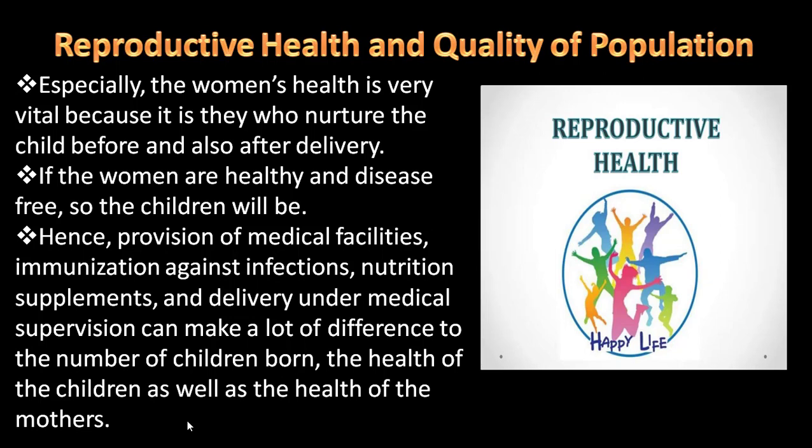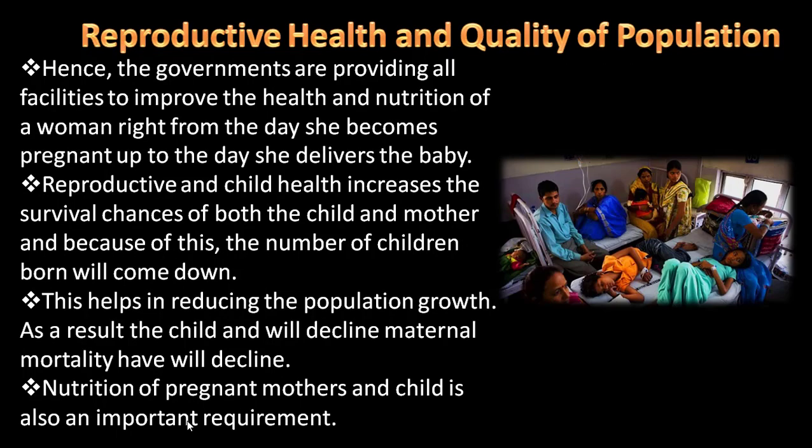Hence, provision of medical facilities, immunization against infections, nutrition supplements and delivery under medical supervision can make a lot of difference to the number of children born, the health of children as well as the health of the mothers. Hence, the governments are providing all facilities to improve the health and nutrition of a woman right from the day she becomes pregnant up to the day she delivers the baby.